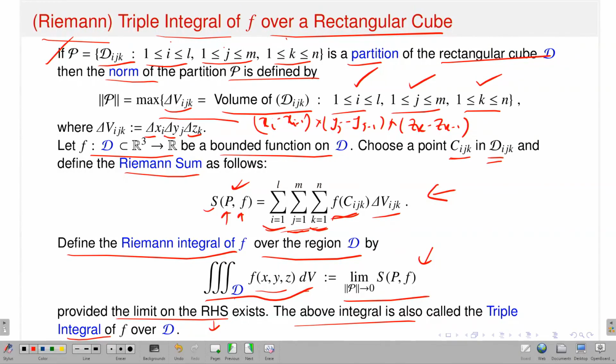Then you take the evaluation of your function at that point times the volume of your sub rectangular cube, and then you sum it over all sub rectangular cubes. That means you take this sum over i, j and k. That is the definition of the Riemann sum. Okay. So, what is a Riemann sum?